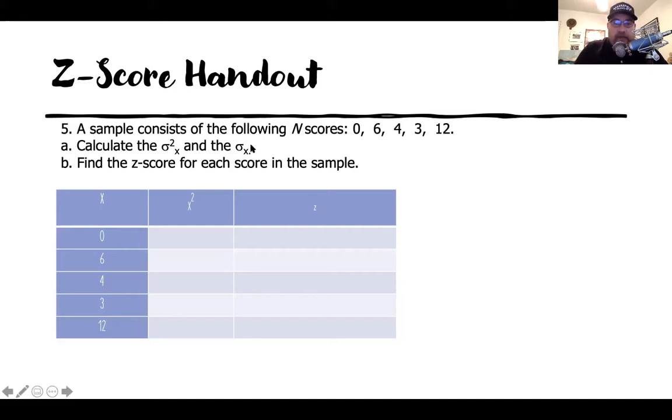The most time consuming part will be finding the variance, and from there it's pretty easy. But just remember that these are the steps: variance, standard deviation, z-score, and transform each of these x values into a z-score. So that's how you would do number 5. That's also how you do number 6.